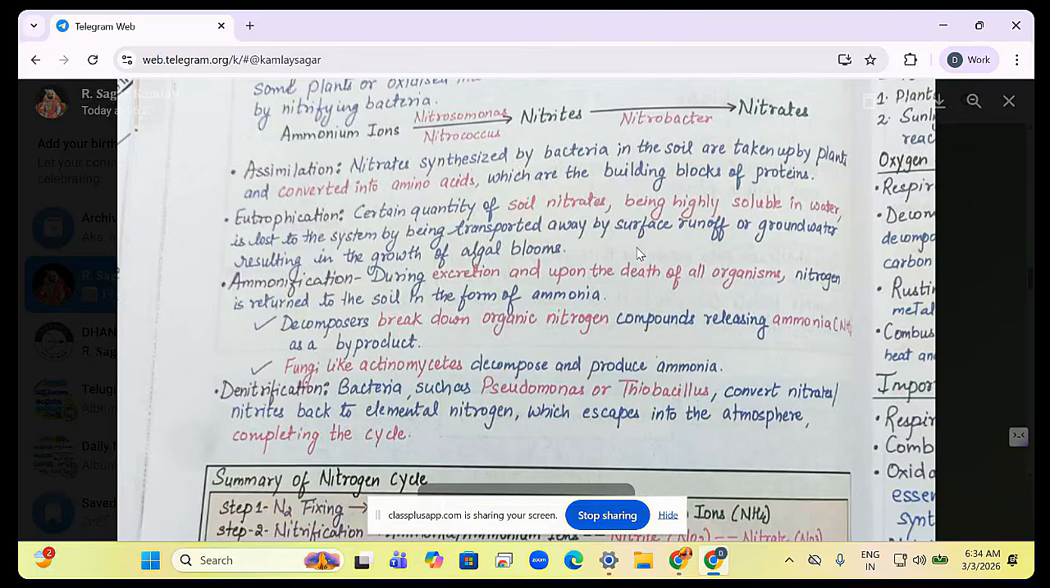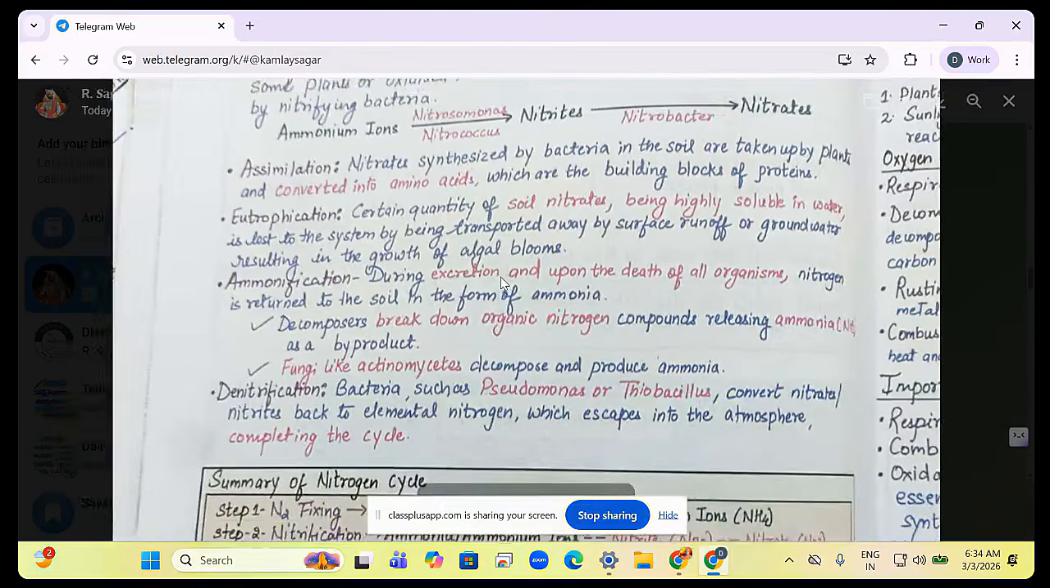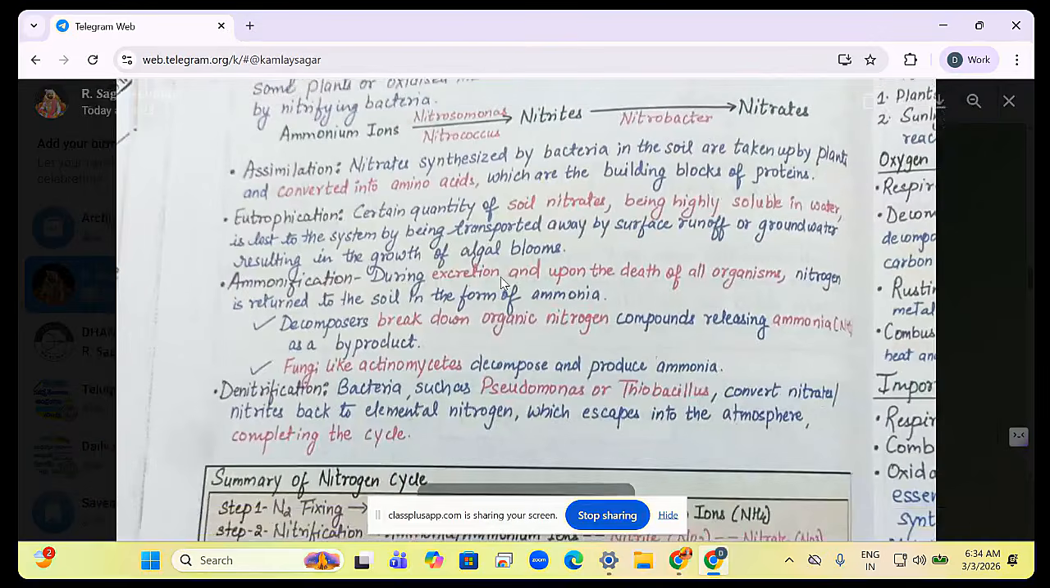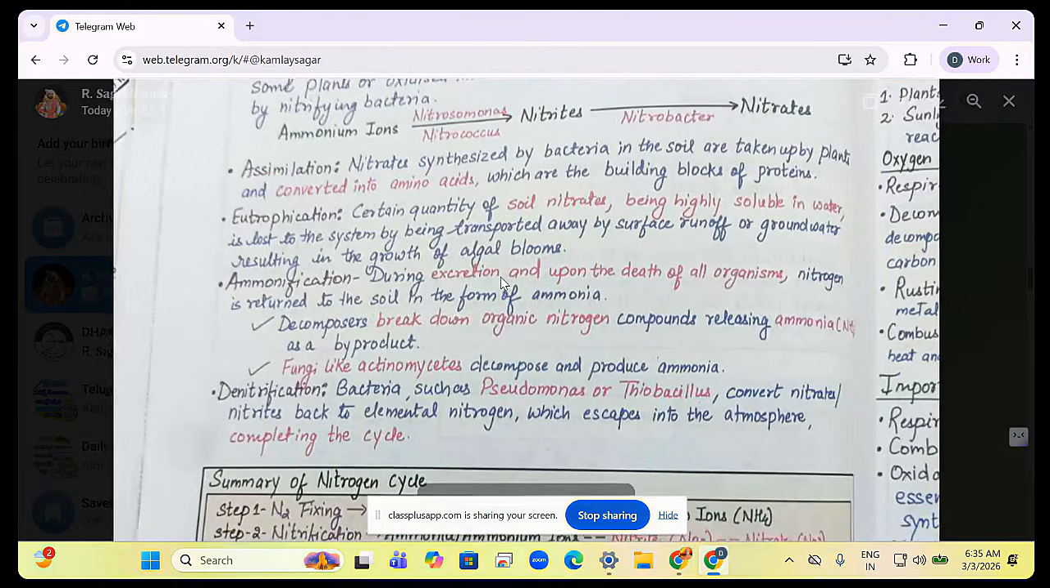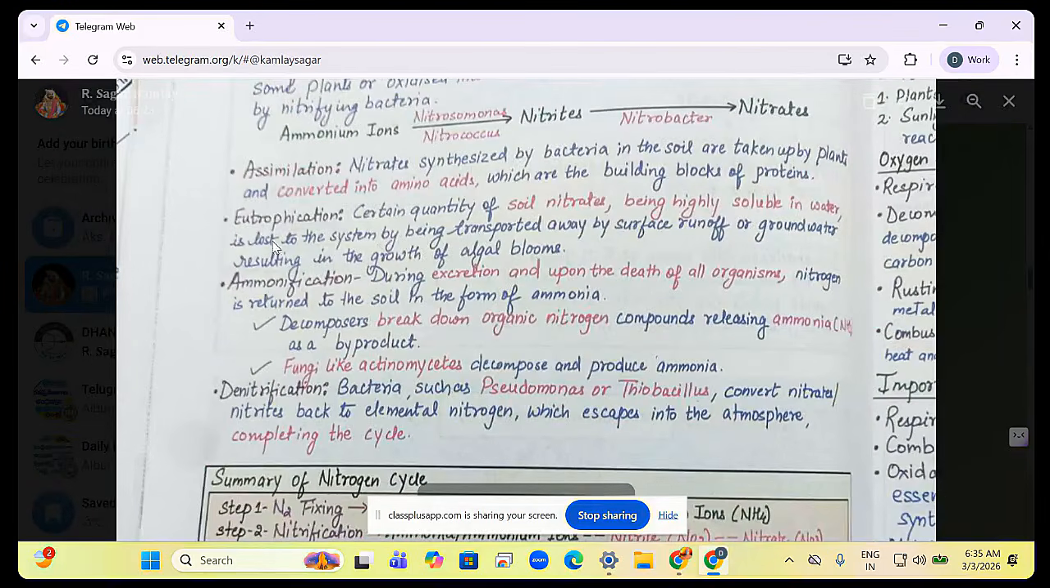ఎక్కడికి వస్తాయి? They will come to the so-called ఒక వాటర్ పాండ్కి వస్తాయి. Then algal blooms will happen here. So eutrophication means increasing of nitrates which are nutrients. As a result, what happens? Algal blooms will happen. So algal blooms is a result of eutrophication. Why eutrophication happens? Because whatever the nitrogen that is fixed from atmosphere into the so-called soil is not consumed by the plants. As a result, they will get soluble and they will get carried away.